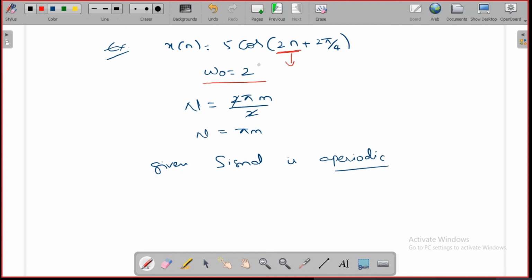No need to do all this. Just see the frequency. If there is no pi term, then simply conclude the signal is aperiodic. In case the frequency contains the pi term, like 2 pi, 5 by 2 pi, or 7 pi, or any integer multiple or rational multiple of pi, whatever it is, then conclude the signal is periodic. Otherwise, aperiodic directly. This is especially for those preparing for competitive exams. Don't waste your time on this calculation. By seeing the frequency, conclude yourself whether the signal is periodic or aperiodic.